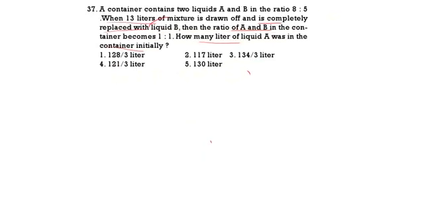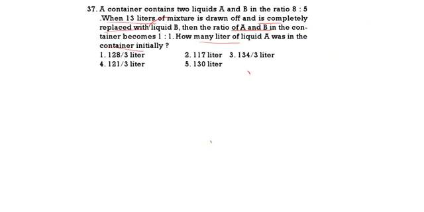See the next question. A container contains two liquids A and B in the ratio 8:5. When 13 liters of the mixture is drawn and is completely replaced with B, then the ratio of A and B in the container becomes 1:1. How many liters of liquid A was there in the mixture initially?